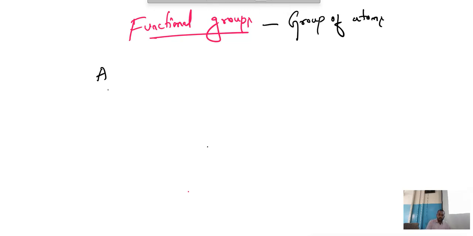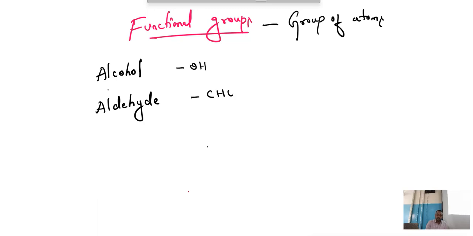Now, alcohol. The functional group of alcohol is OH. Wherever there is OH, understand that it is alcohol. The functional group of alcohol is OH. Next is aldehyde. The functional group of aldehyde is CHO.